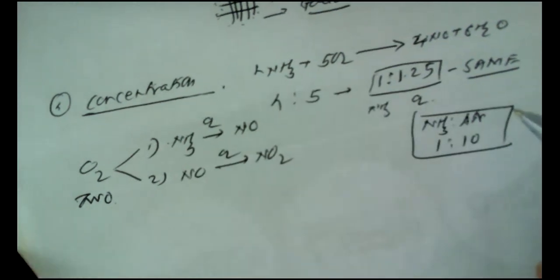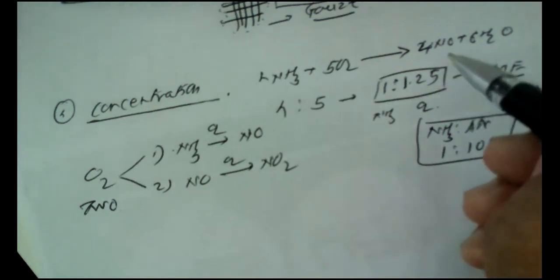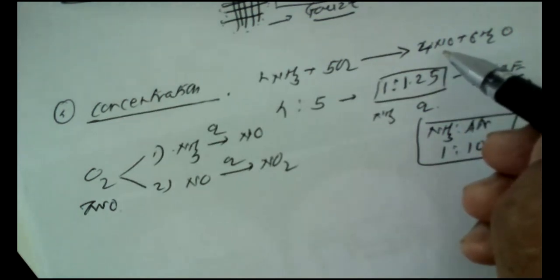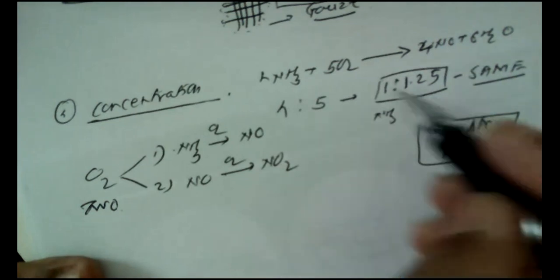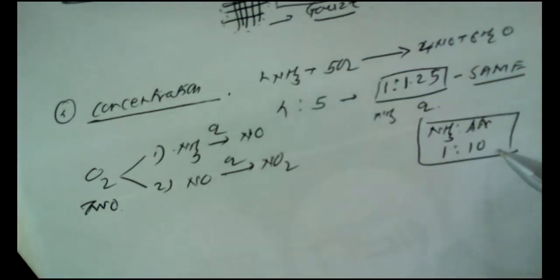That means if maximum concentration of oxygen is there, then we get maximum quantity of nitric oxide. So in practice, this proportion of ammonia to oxygen is 1:10. An excess of oxygen is required for the conversion of ammonia into nitric oxide, and this oxygen is also required for the oxidation of nitric oxide into nitrogen dioxide.